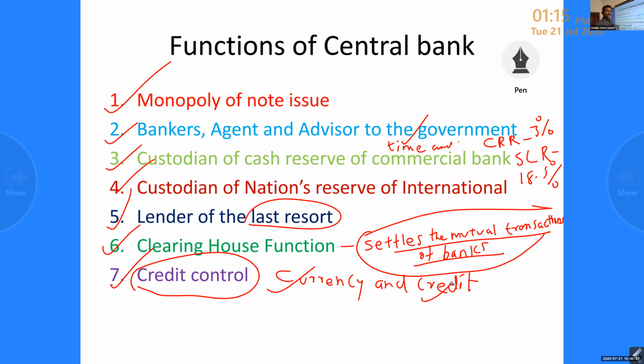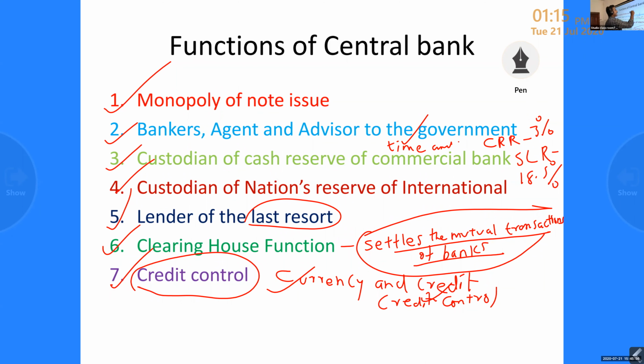First one, currency. By controlling the amount of currency in circulation, we can control the volume of credit. Then through some credit control methods, qualitative control methods, we can control the volume of credit. Credit control means they are adopting some qualitative and quantitative methods.